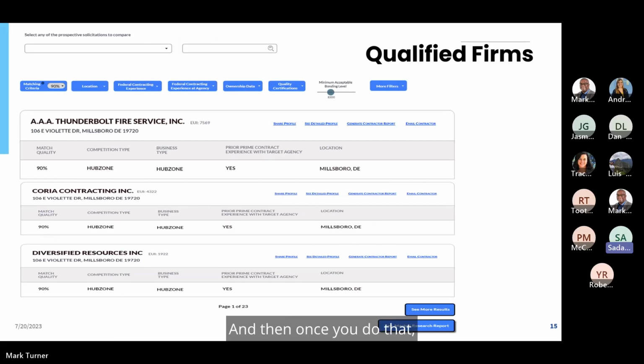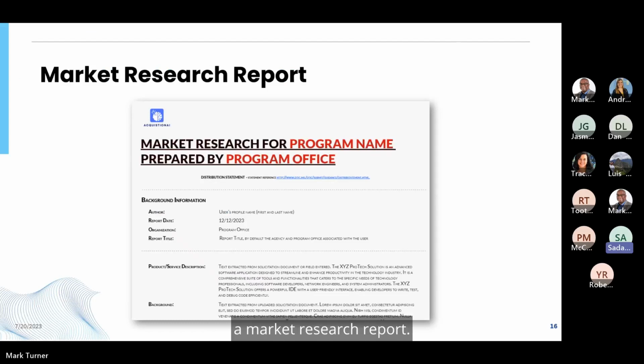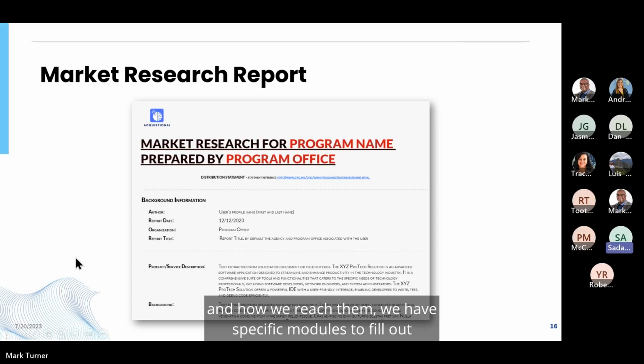Thank you, Mark. Once you do that, you have a list of qualified firms based on the selections that you made, and from here you can dig deeper and get more information about the firms. The last step in the process, which is something that we know is very time consuming, is that this tool will actually draft a market research report for you. And we know that there are very many other things in the market research report, not only just the list of qualified firms and how we reach them. We have specific modules to fill out the different sections of the market research report.